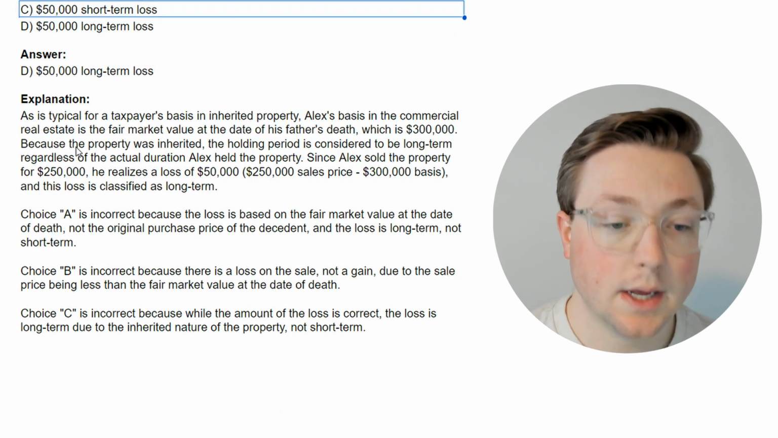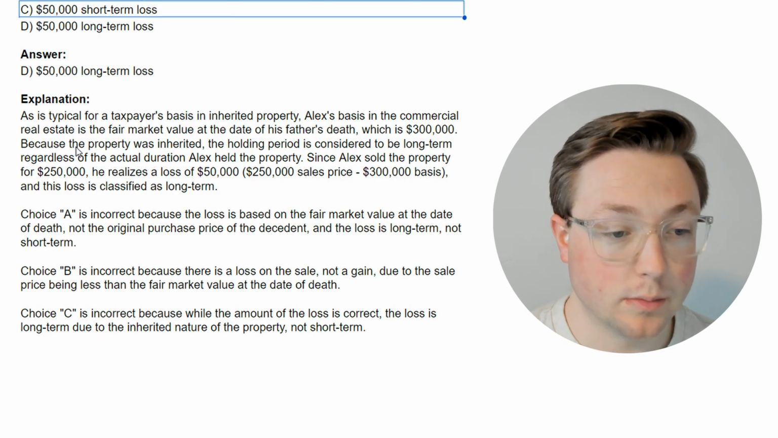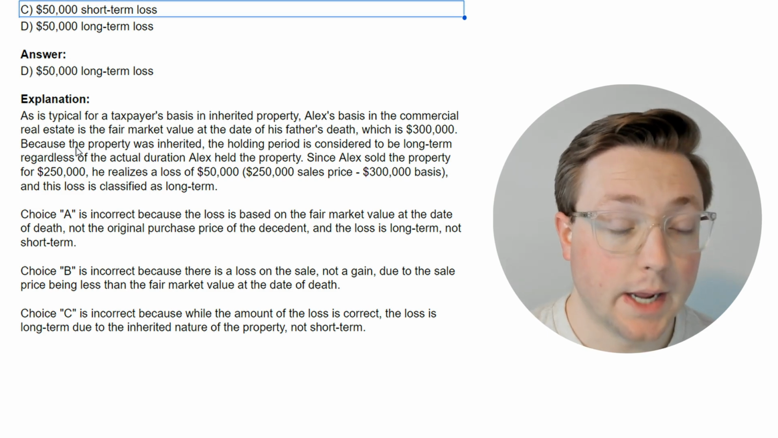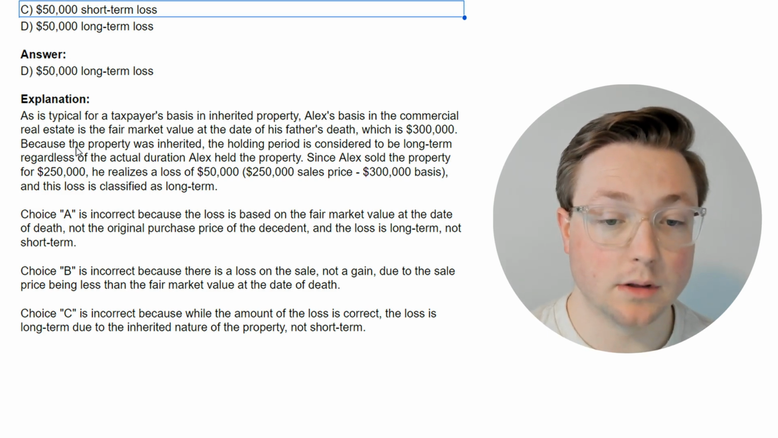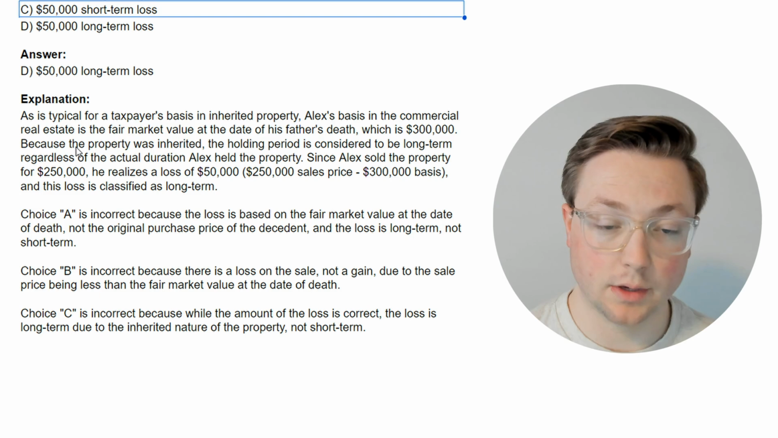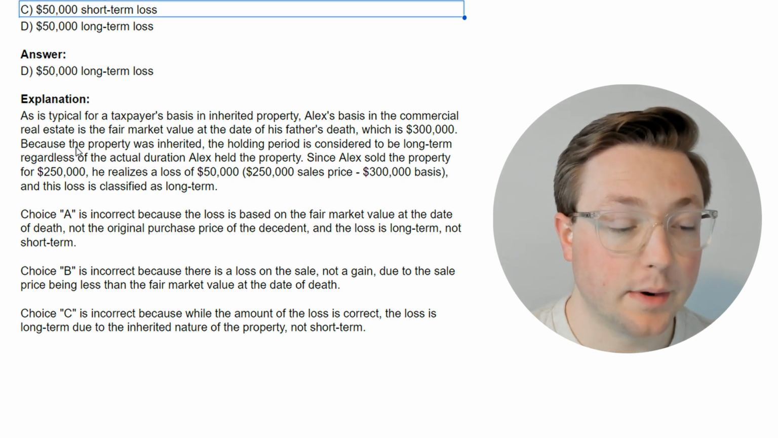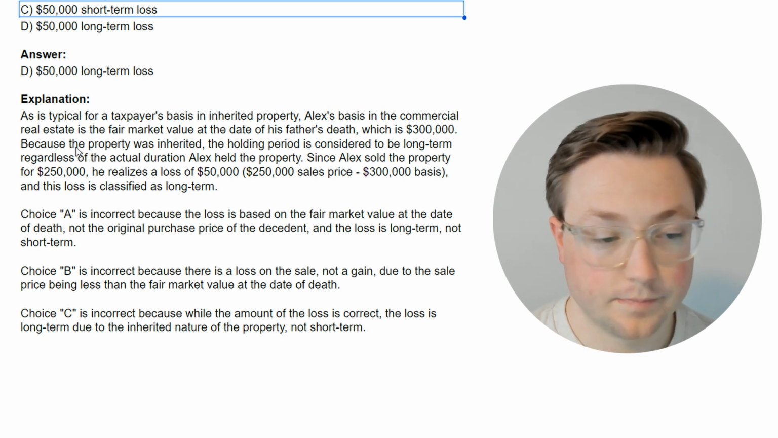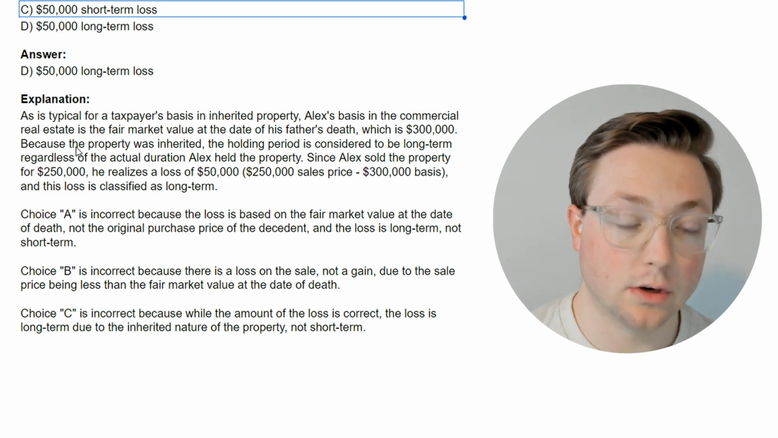Because the property was inherited, the holding period is considered to be long term, regardless of the actual duration Alex held the property. Okay, that's another thing we're learning there. Since Alex sold the property for $250,000, he realizes a loss of $50,000. Makes sense, and this loss is classified as long term.